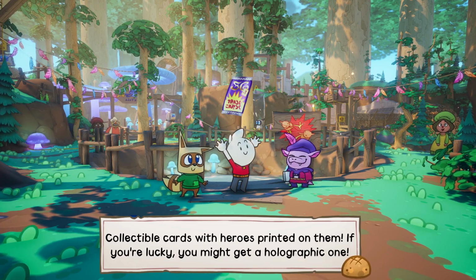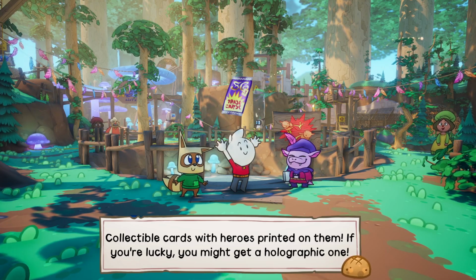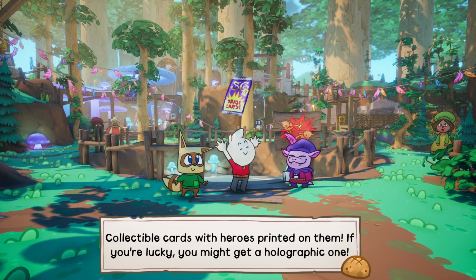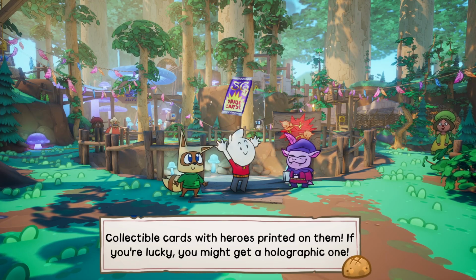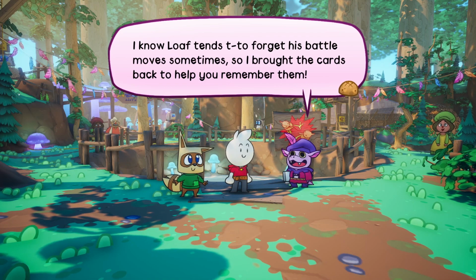Now, in this demo, we don't actually dive into that, really. So I assume that's just going to be for the full game, when they elaborate more on that. It's like a booster card, or like a booster pack of cards there.